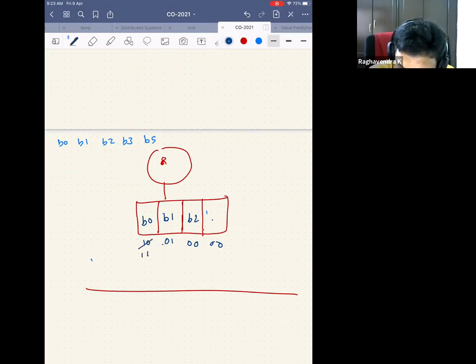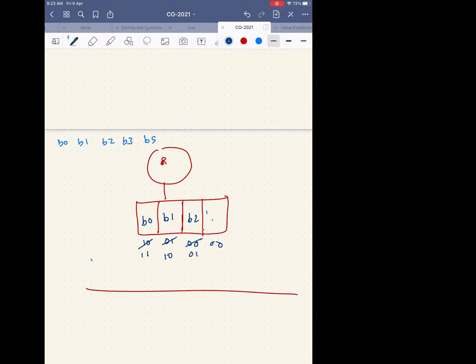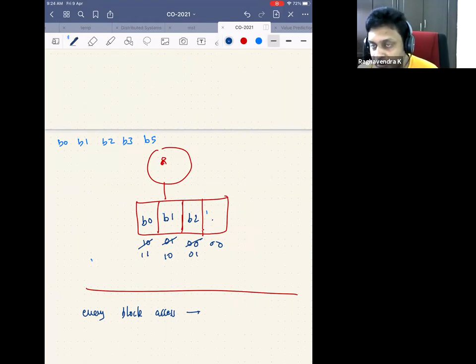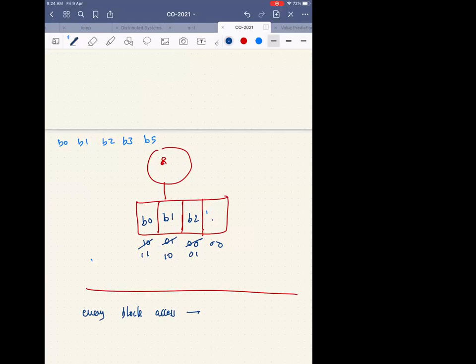I will keep 1, 1 here. I will make 1, 0 here. This one 0, 1. Right? That's what you are saying. Yes, sir. Okay. So now what are you doing for every block access? For a single block access, you are actually changing all blocks' counters, right? Yeah, this is an inefficient thing.